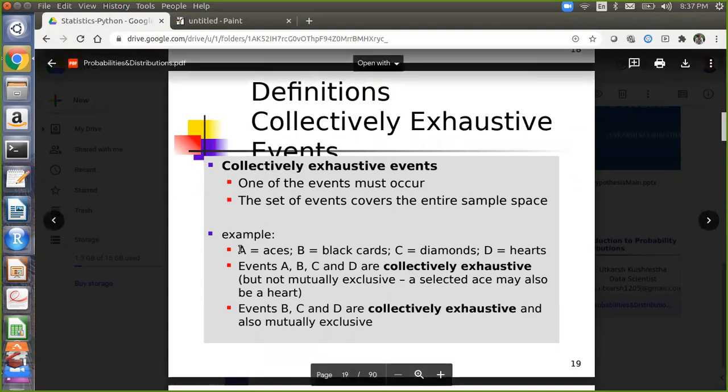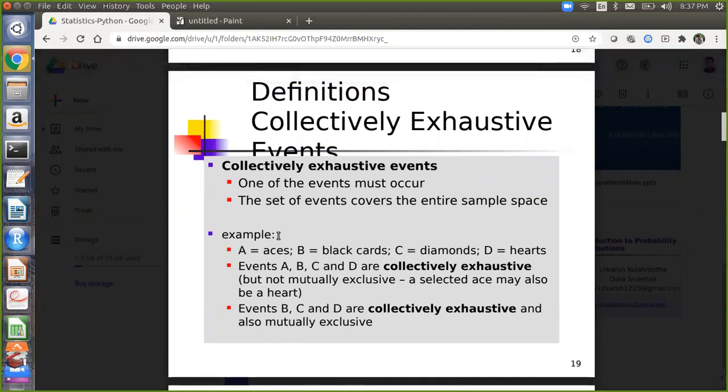Why are you merging A with B and A with C? Now if you are withdrawing an ace, it can be from black cards, it can be from diamond, it can be from spade, it can be from another thing, but those conditions are not given here. He is just asking you to withdraw an ace. Now he doesn't care about spade or diamond or black card or red heart. If event B is occurring, then event B is only worrying about black card. If it is an ace, a king, a J or a queen, we don't care about it. But suppose it is given here B is equal to queen, then we have to look for queen. Then we cannot go for black cards.